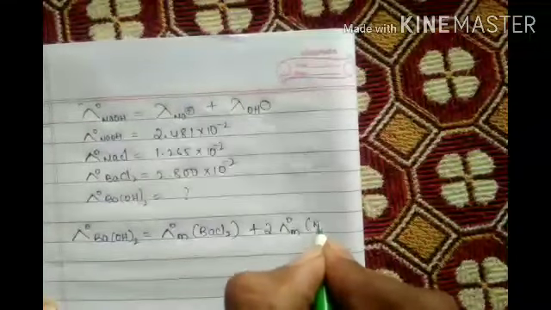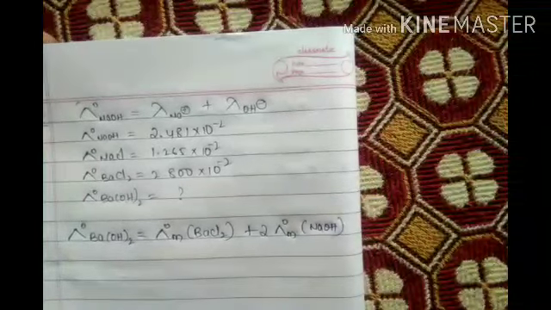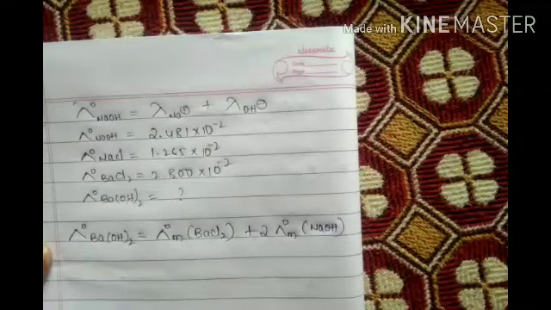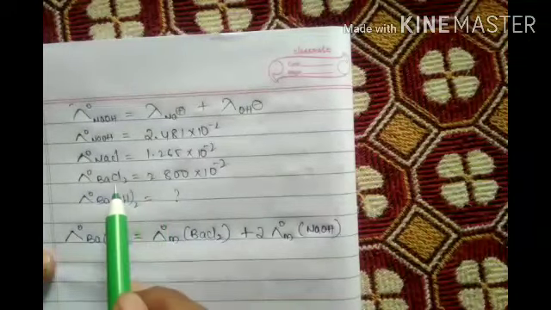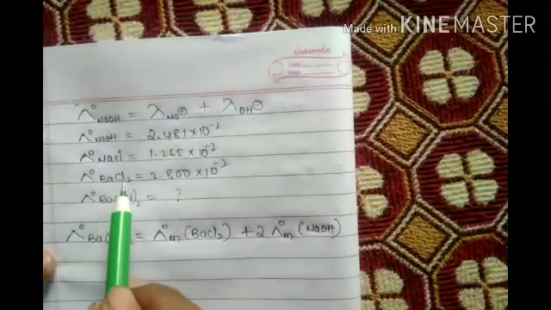Now 2 times of NaOH you have to take. Okay? 2 times of NaOH we have to take. Now here 2 Cls we have to remove it, and 2 Nas we have to remove it.